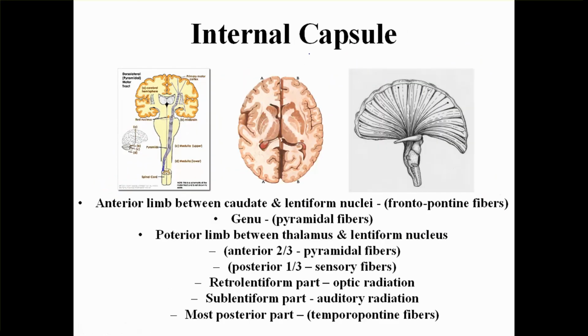Now let's look into the internal capsule. It's very important. We already saw this diagram in relation to the nuclei of the telencephalon. Now the internal capsule has an anterior limb. This is called the anterior limb, and this is called the genu over here. This is genu, and then you have the posterior limb.